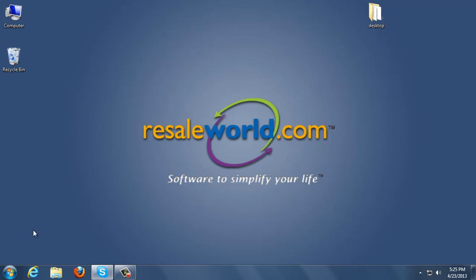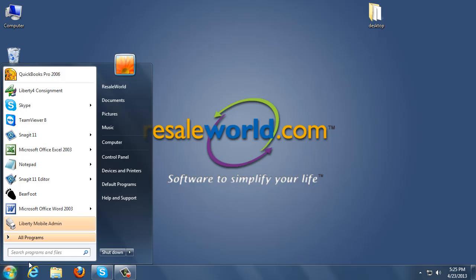Next, we have to go ahead and click the Start menu, drop down this option, and click Log Off. The reason we're going to do that is because we want to log in as that Liberty Mobile user. Now I cannot illustrate this during the video because it will actually shut my recording device down. So to speak out what you're going to do, when you get to the logon screen, simply select Liberty Mobile and then sign in with that same password, and you'll be logging into that account.